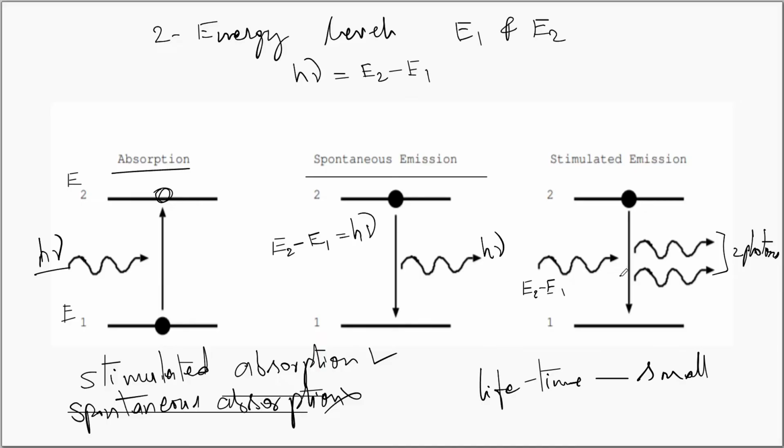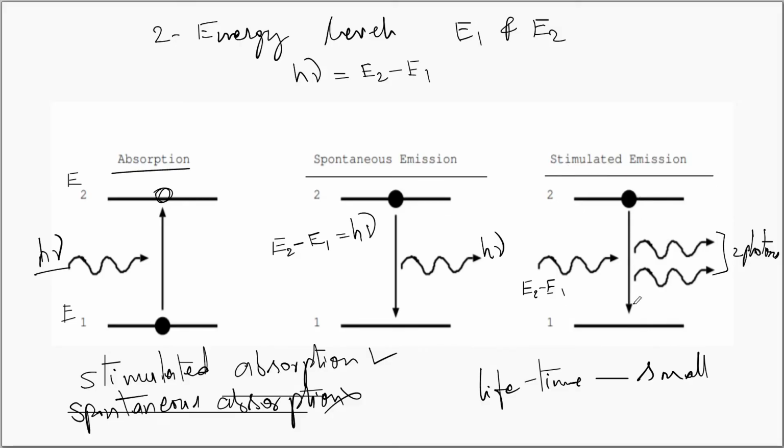One important aspect to note is that the second photon that is released during the downward transition process will be identical to the photon that has forced or triggered the downward transition. So we will be getting two identical photons from a downward transition of this type. And these type of downward transitions are called as stimulated emission.